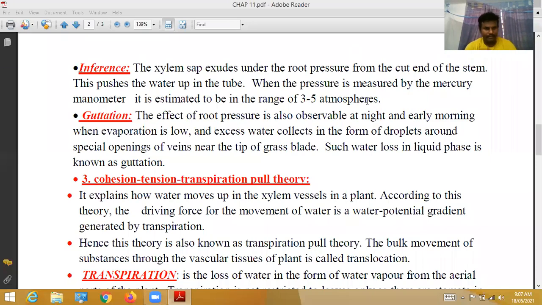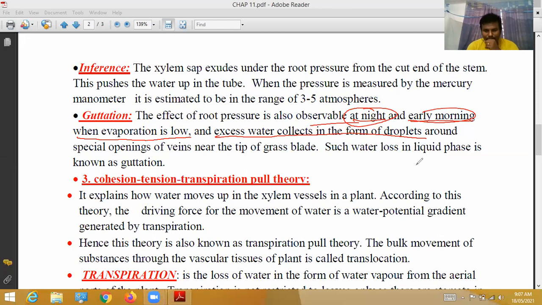Yes, guttation. The effect of root pressure is also observable at night and early morning. Generally, root pressure is observed more at night time and early morning, when evaporation is low and excess water collects in the form of droplets around special openings of veins near the tip of the grass blade.